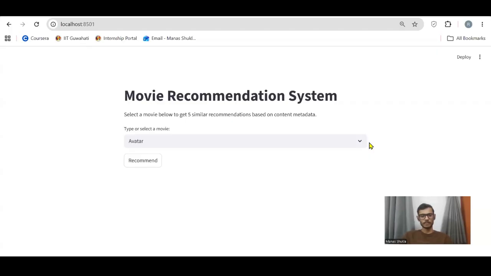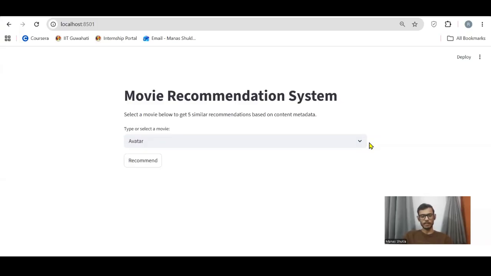Defining the problem statement. The core problem this project solves is choice paralysis in the era of digital streaming. Today, platforms offer tens of thousands of titles, meaning users frequently spend more time endlessly scrolling and searching for a movie than they do actually watching one. Without a system to filter this massive amount of data, the user experience completely breaks down. This is a critical real-world business challenge. If a user cannot find relevant content quickly, they get frustrated and cancel their subscription.